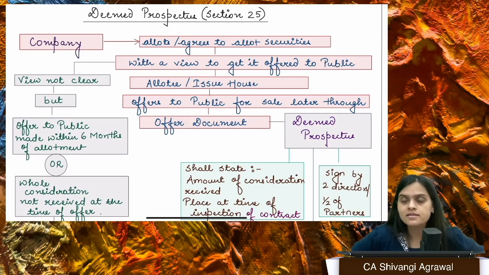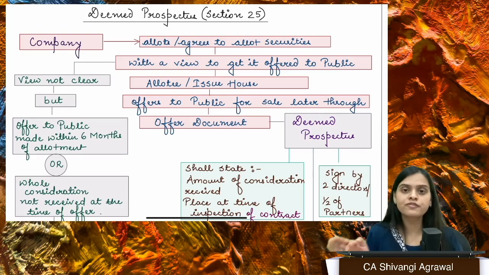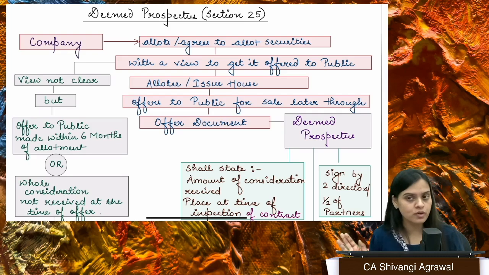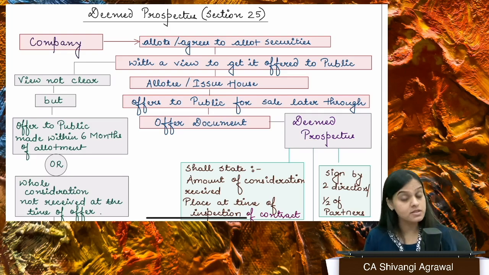Oh God. So what I did is, I hired an issue house, merchant banker, whatever it is, right? So I went to them and I sold them 500 shares. And I told them that you offer this to public, right? So I'm not making a public offer. I'm not exposed to all these compliances and regulations.